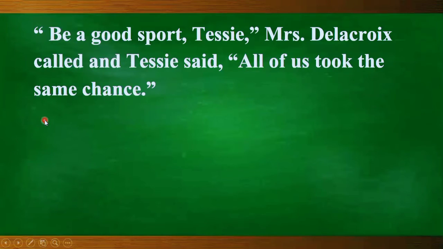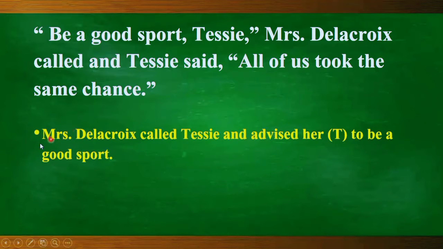The first sentence says, "Be a good sport, Tessie." Inside the inverted commas, if you find that somebody is uttering the name of the person they are talking to, you should keep in mind that while changing into indirect, we have to mention that the speaker called or addressed the other person by name. So we should mention it in this way.